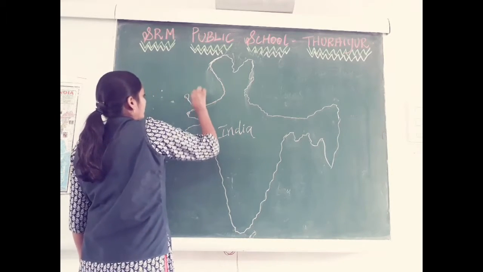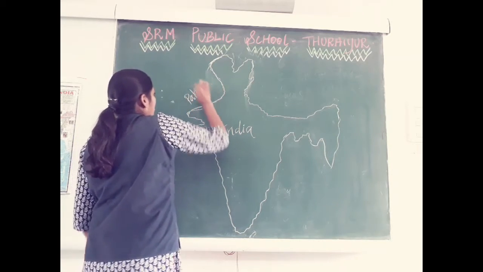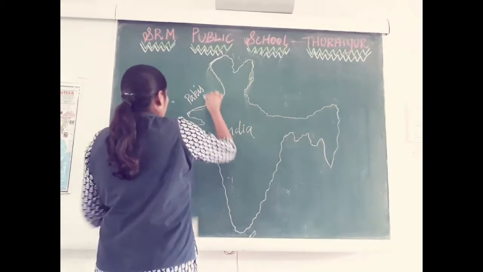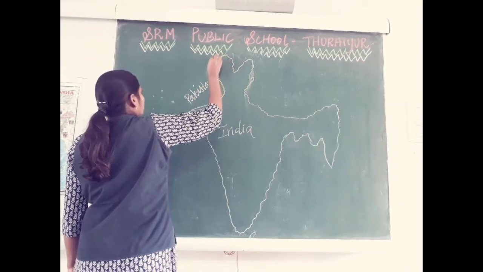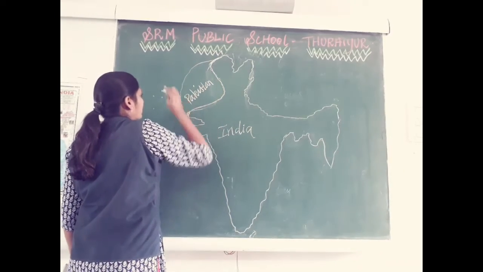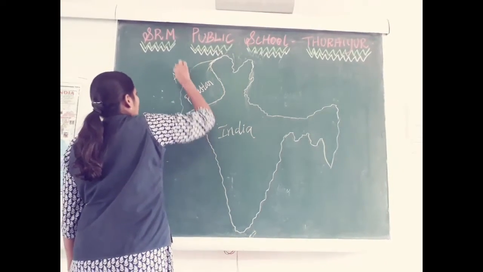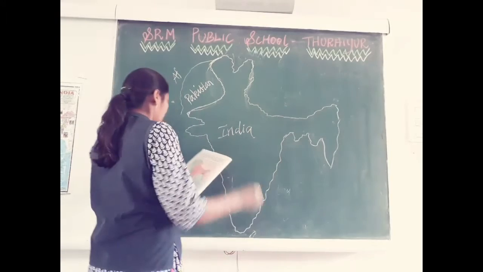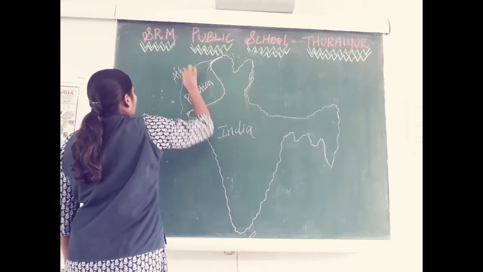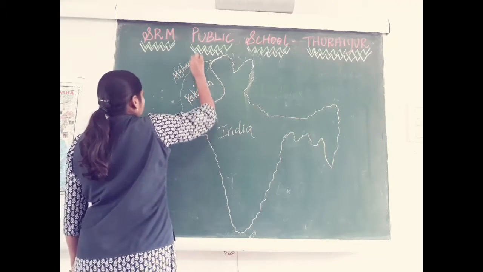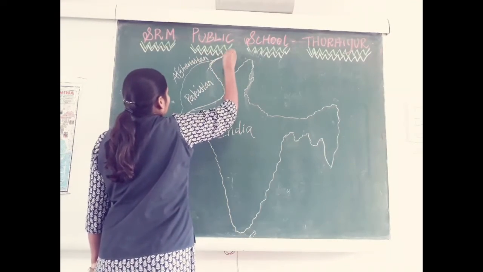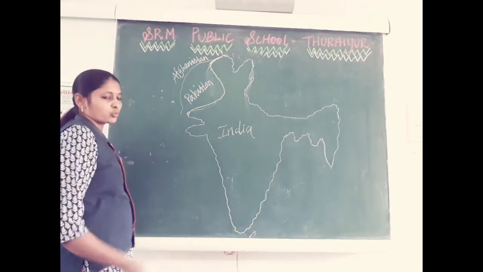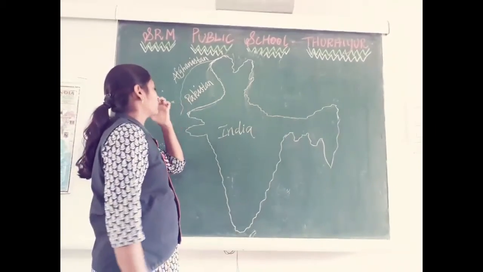Here we have Pakistan. This is one of the neighboring countries for us. The maximum boundary of Pakistan is shared with our country. Next to Pakistan we have Afghanistan. A little bit of border is shared with Afghanistan.